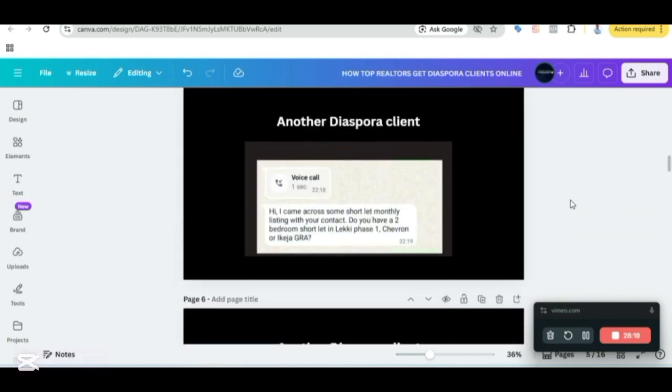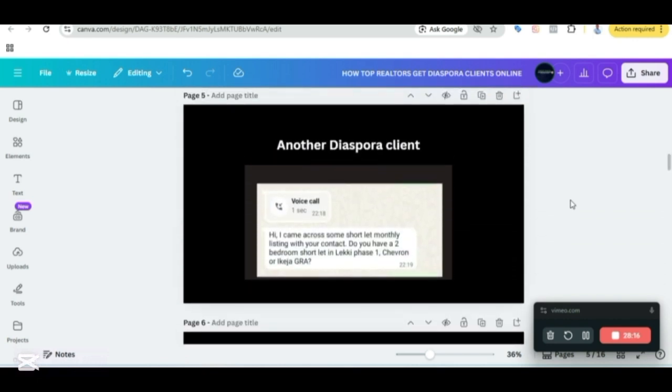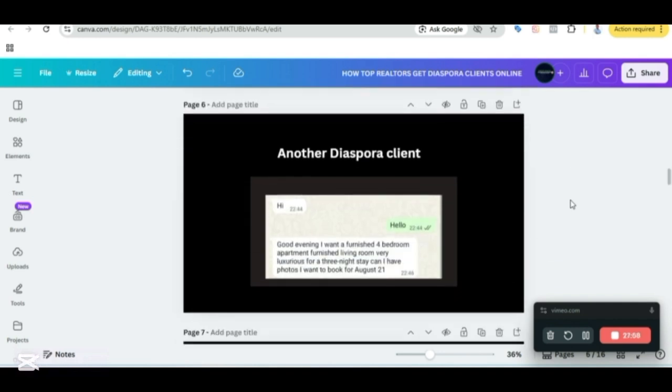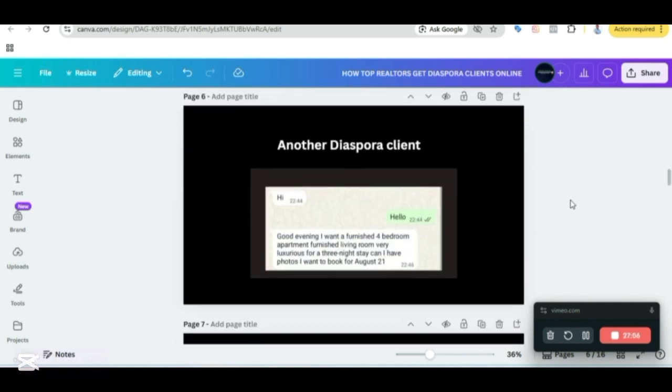And the other one is a Diaspora client who needs a shortlet for a month in Lekki Phase 1 or in Chevron and so on. So these are clients that we get, so many clients, just by using this system. This is another one, another Diaspora client.